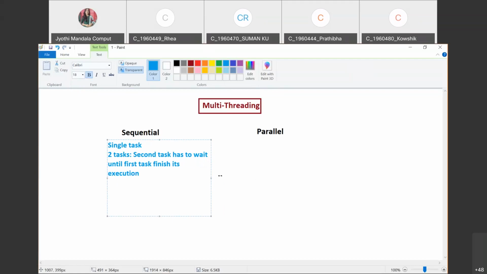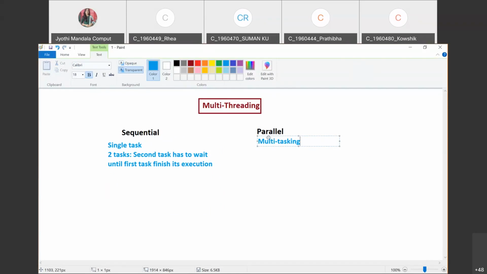Now, what do you mean by parallel task? What do you mean by a parallel execution? Parallel task is nothing but you are going to do concurrent execution. Okay. It is also called multitasking. What do you mean by multitasking? Executing more than one thing. Multitasking is nothing but you are executing more than one task. Whereas in sequential execution, you are executing a single task only. But coming to parallel execution, it is nothing but you are doing multitasking.